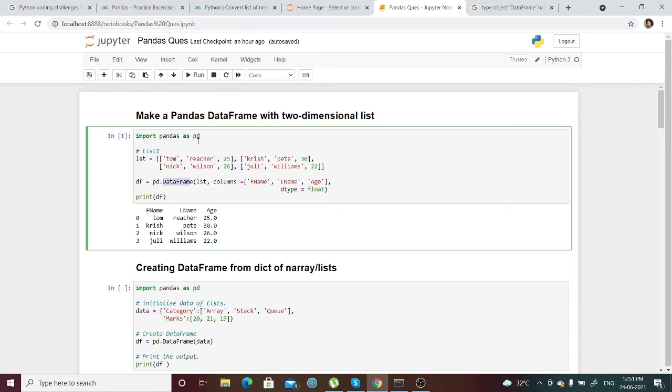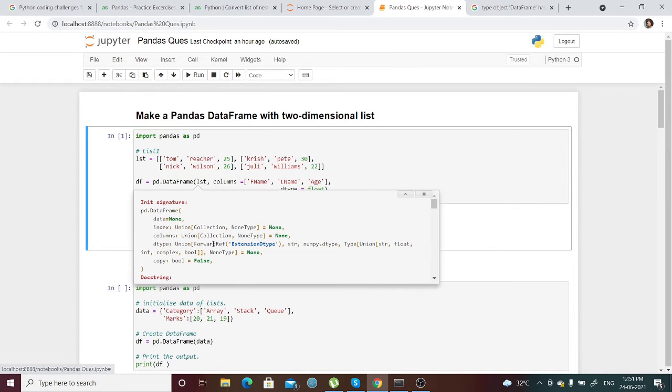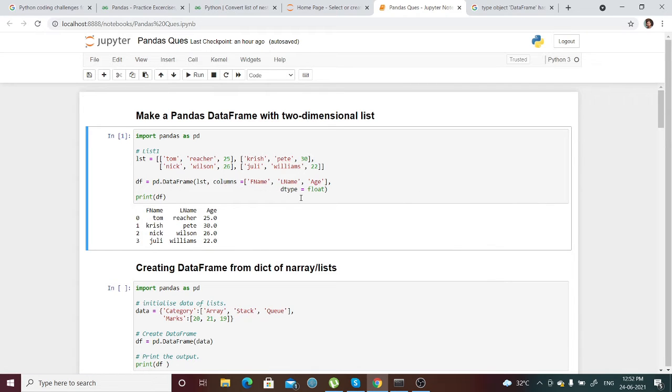that has been given the alias pd. So I'm passing the parameters: whatever list I have created, I'm passing with some assignment of columns. If you go through the parameters for DataFrame, it contains the data, meaning whichever list or dictionary you have created, and you can mention the index. I'm going to discuss that further. Index you can also set, and columns, data types, whichever data type you are going to mention, and also boolean data. Here I'm just simply passing